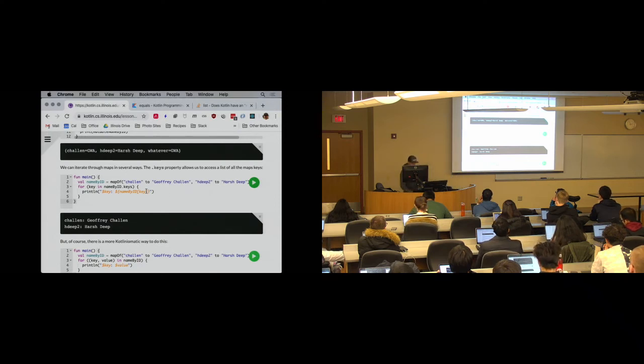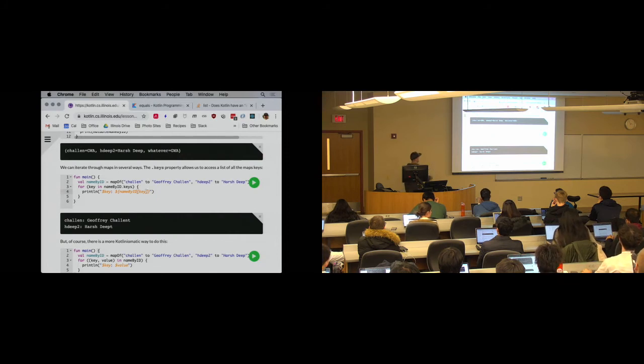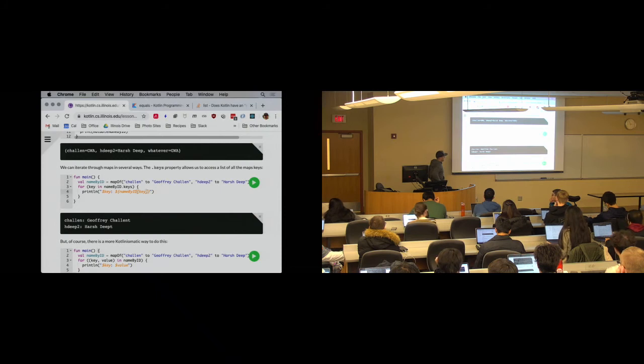This is code. So now I could say this plus, let's see if it will let me do something like that. Yeah, there you go. So I can basically put any sort of valid Kotlin expression inside that, right? And so this is something that we're going to start using. I should have covered this earlier, but there it is. Any questions about that? This is a very, very nice feature of the language.